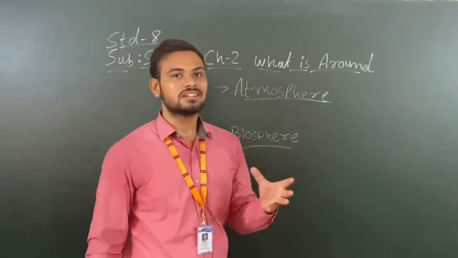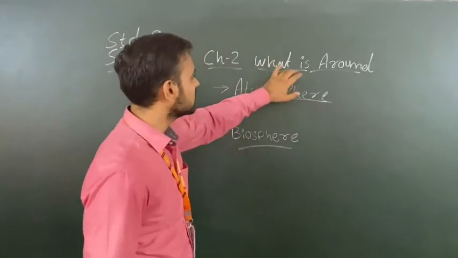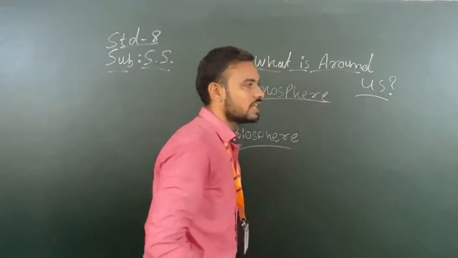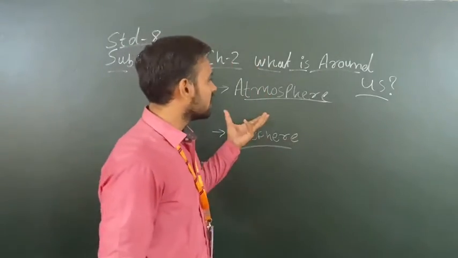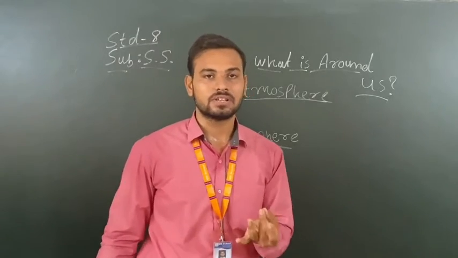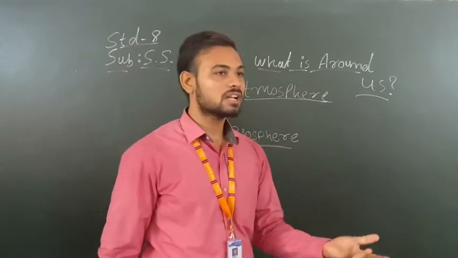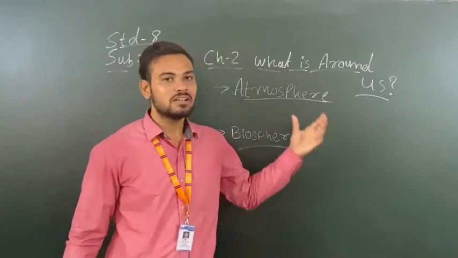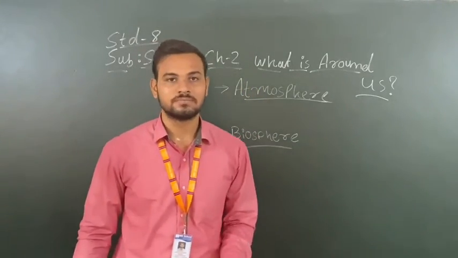In the previous video lecture we learned about chapter number 2, what is around us. In that part we discussed the first two spheres, the lithosphere and hydrosphere. Now we are moving further and we will discuss the atmosphere and biosphere. So let's start first with the atmosphere.